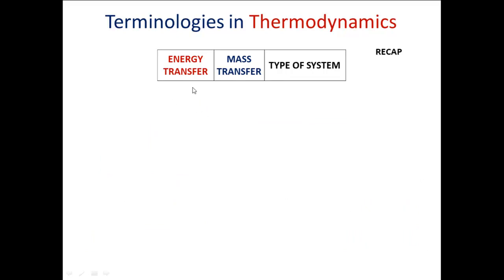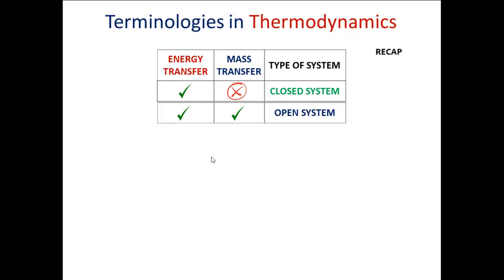So now let us have a different view by which we classify the different types of systems. Consider a system which has energy transfer between the system and surrounding, and there is no mass transfer between the system and surrounding. Such a system we call a closed system. And the other combination is that there is energy transfer between the system and surrounding, and there is also mass transfer between system and surrounding. Such systems we call open systems. And if there is no energy transfer and no mass transfer between system and surrounding, then such systems we call isolated systems.